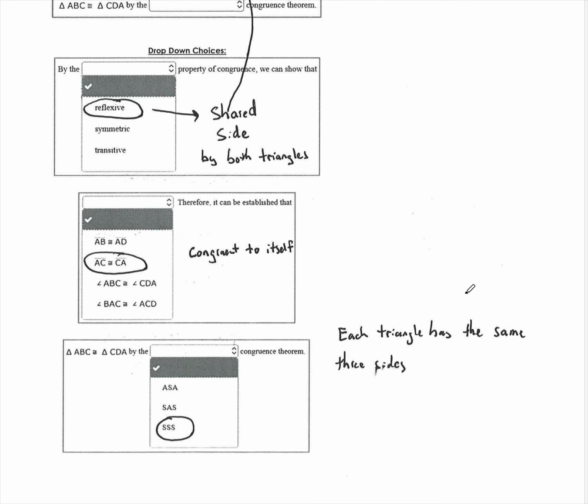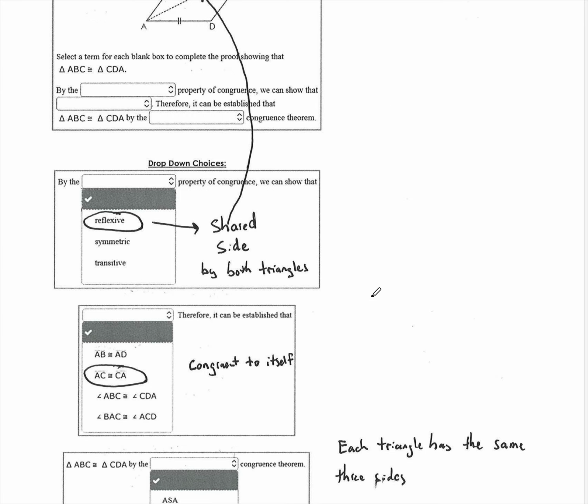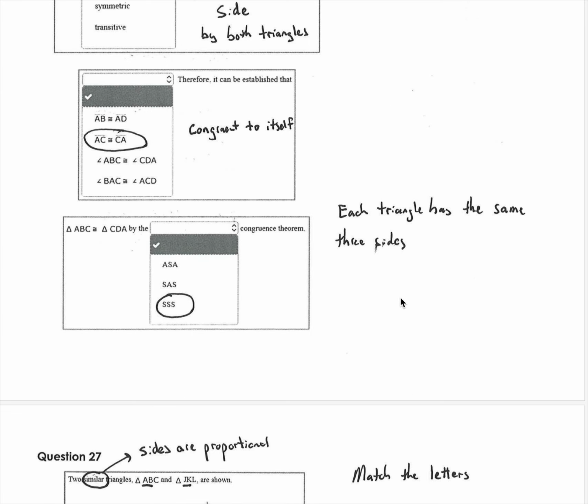So side, side, side, angle, side, angle, side, angle, side, angle, angle, side, and HL, all are ways to prove triangle congruence. But in this case, it's side, side, side, because you look at the triangles, single, single, double, double, and then the shared side. And again, reflexive is that.